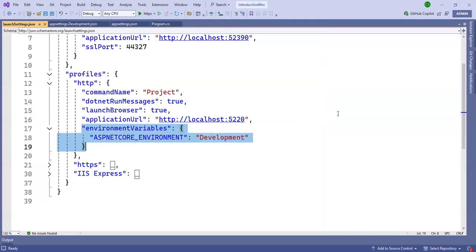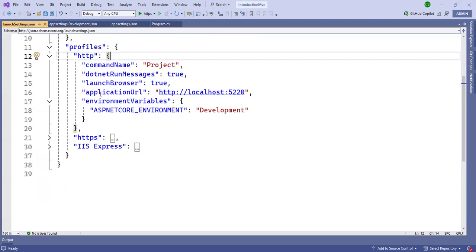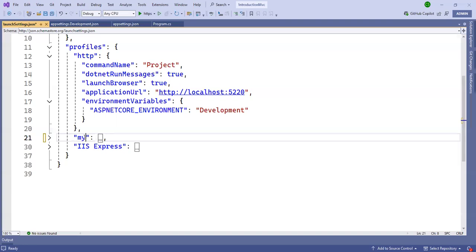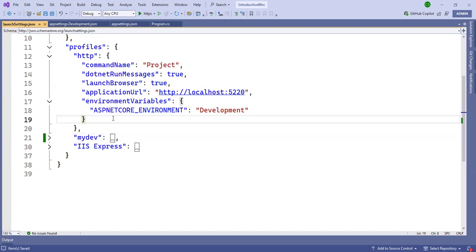So from here the appsettings file will execute. Suppose that you can see HTTPS here. Why is this HTTPS there? Suppose I change the name here from HTTPS to my dev, something like that. I just save, and you can see my dev is coming.